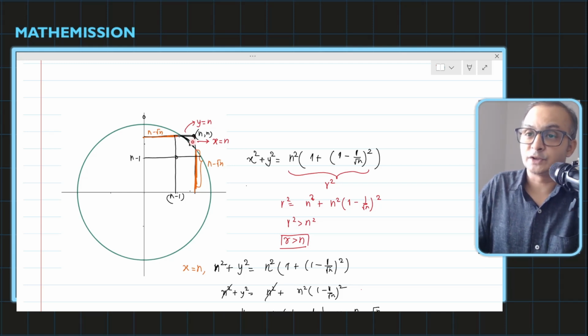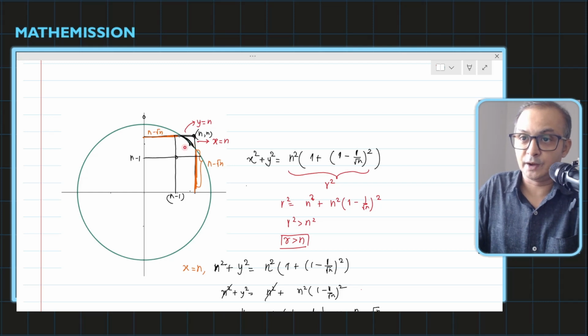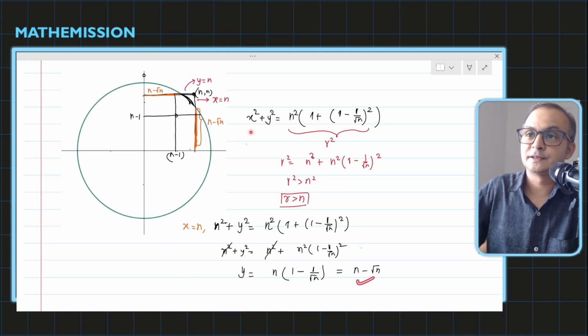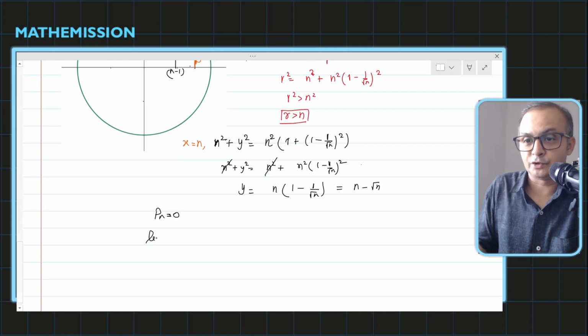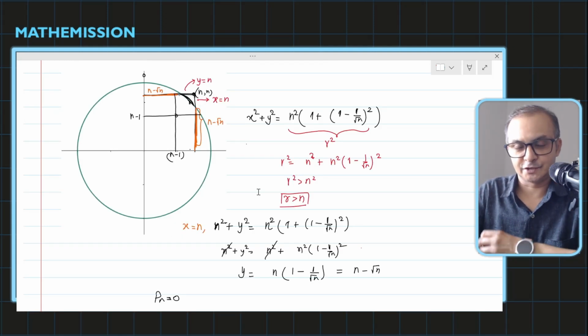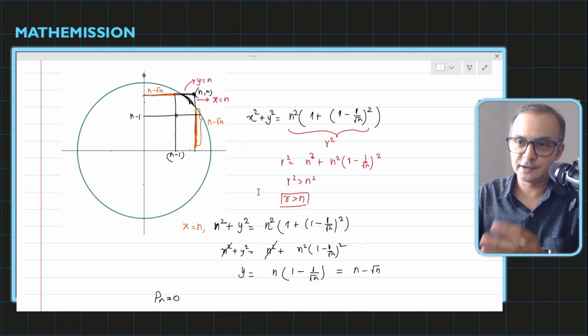There is some possibility for the tangent, but since this is the last region, we cannot have any line which is passing through two integral points. It means there is no chance to get tangent, so the probability Pn itself is 0. So Pn is 0, so the limit whatever you take, n tends to infinity, is 0. So this is my take on this question, and in this way we can clearly understand what is going on.